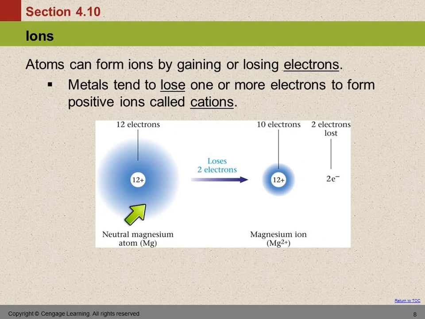Well, this tends to react in a way that it will lose 2 electrons, and we'll learn why it does that later. For now, we'll just learn that it does that. Now it's got 12 protons still, because that doesn't change, and 10 electrons, and the charge will be 2 plus, because we lost 2 of the negatives that were balancing out the positives. This is called a cation.